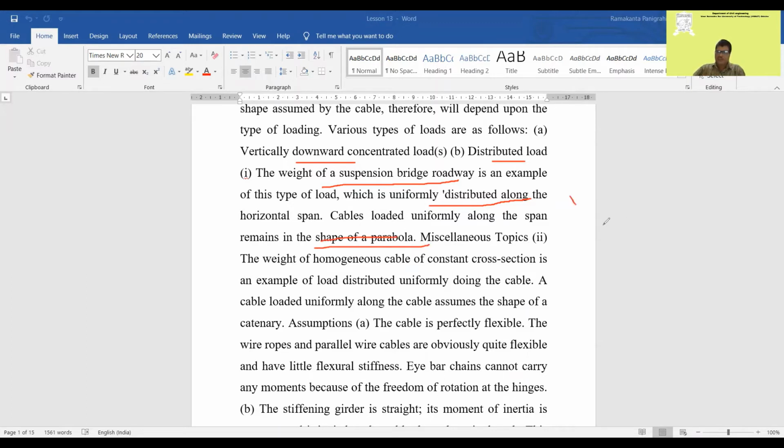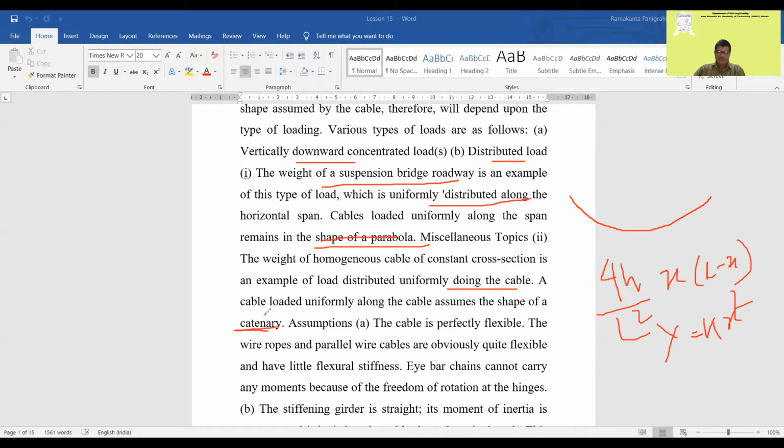So the shape of the cable, if subjected to uniform load, will follow the parabola equation y = 4x/L² · (L − x), or you can say y = kx². So it will remain just like a parabola. The weight of a homogeneous cable of constant cross section is an example of load distributed uniformly along the cable. A cable loaded uniformly along its length assumes the shape of a catenary.